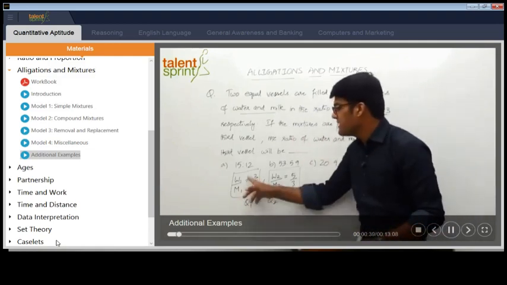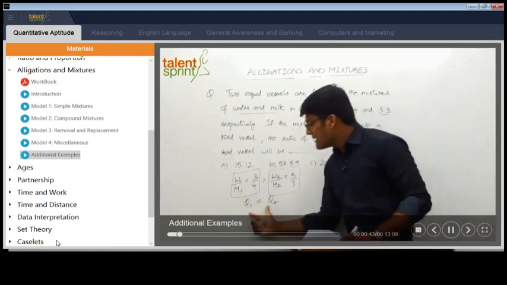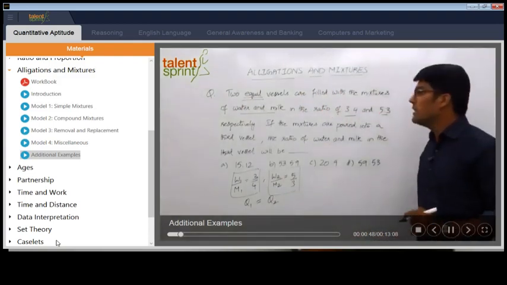This quantity is divided in the ratio 3:4. The second quantity is divided in the ratio 5:3. Both the quantities are equal. Why? Because the question says two equal vessels, right? There are two equal vessels.